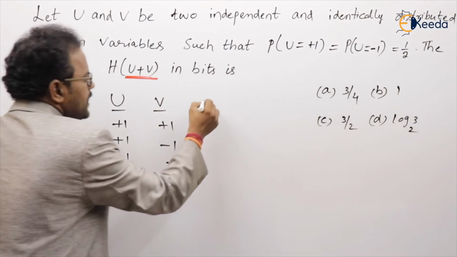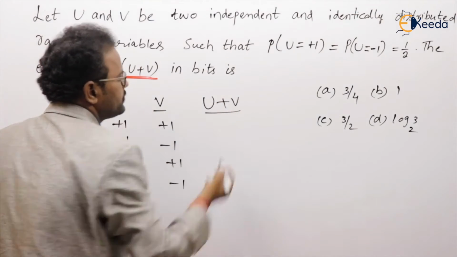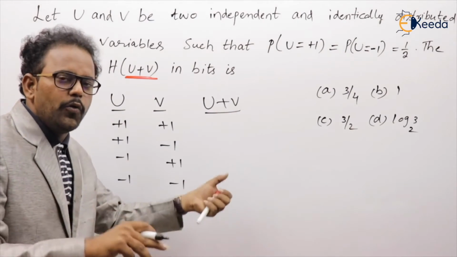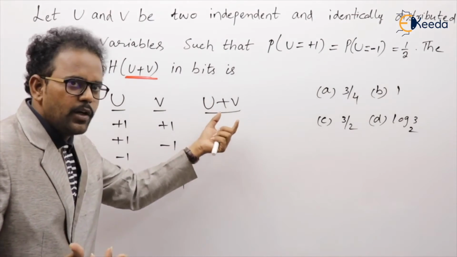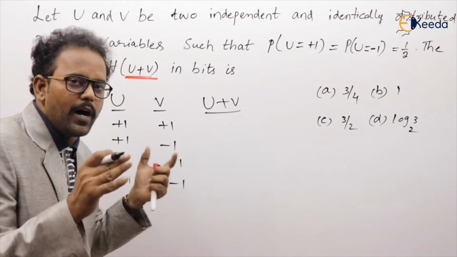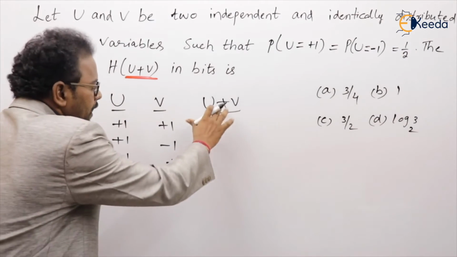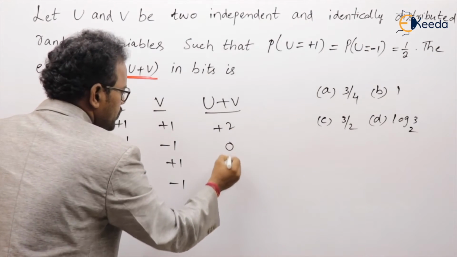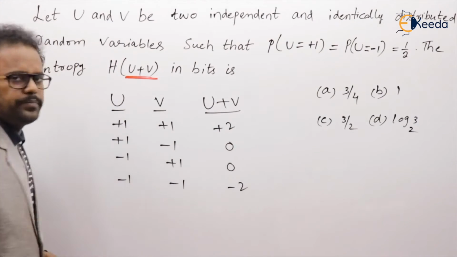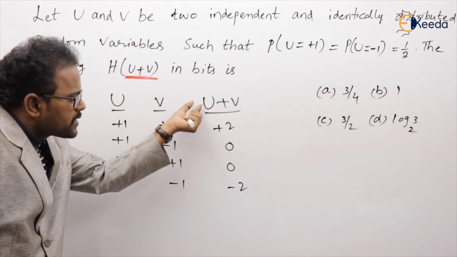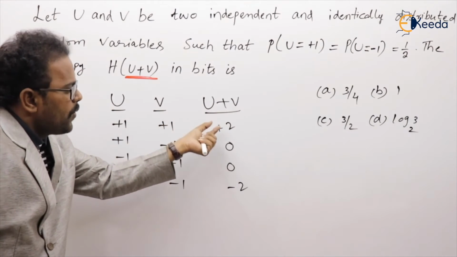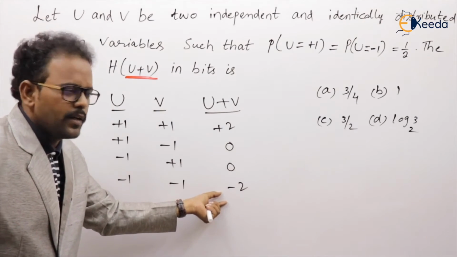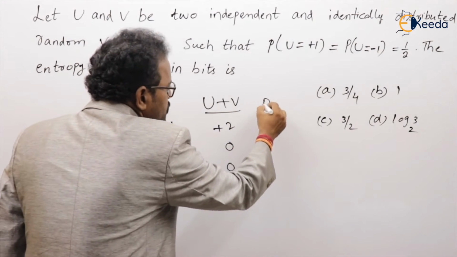And what is he asking? He is asking U plus V. Suppose he is asking 3U plus V, take that. 2U plus V, take that. U plus 10V, take that. Whatever combination is asked, you can take that combination. What are the possibilities? Plus 2, 0, 0, minus 2. So how many possible symbols are there for U plus V? One symbol, second symbol, third symbol. Three symbols are there. What is the probability also, you can write?